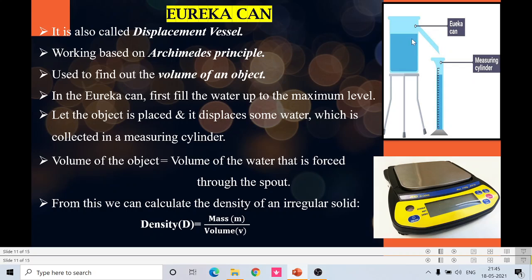And if an object is placed inside the Eureka can, what happens? Naturally, the water level will rise and is going to displace the water through this spout. Okay. So the volume of the object is equal to the volume of the water that is forced through the spout. From this we can calculate the density of an irregular solid by using the same formula.